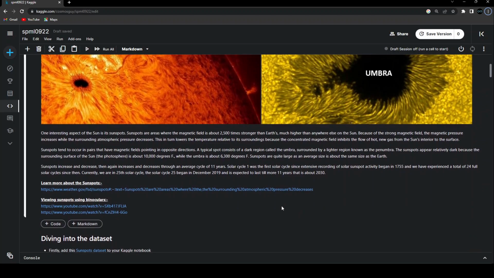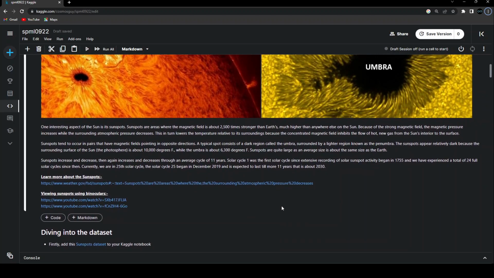So now, just in case you are interested in learning more about sunspots, you can go ahead and click on this link, or else you can also try one experiment to observe the sunspots directly with the help of binoculars. But there is one condition: you cannot directly see the sun with the help of binoculars. It's going to damage your eyes. So there are certain steps that you need to follow in order to project the sun with the help of binoculars onto a particular white screen. Depending on the equipment that you have, a telescope obviously will give you a better version of it. But if you only have binoculars, it's still going to give you good results, because I've personally tried it and it has worked out pretty well.